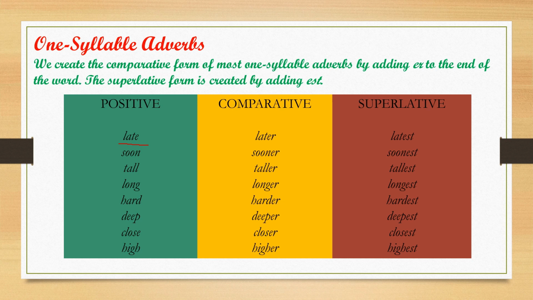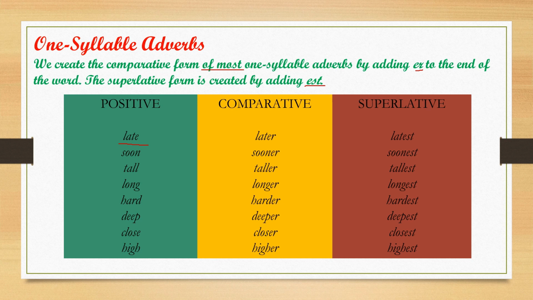We did not say all, we say most, which means some exceptions are there. Most one syllable adverbs form the comparative by adding er to the end of the word, and the superlative form is created by adding est.